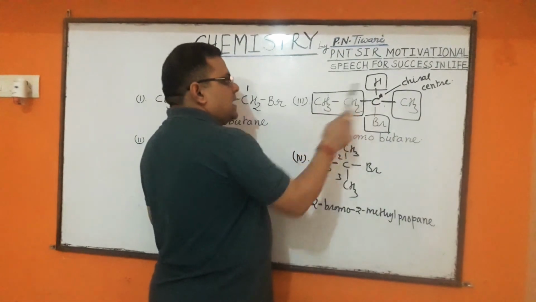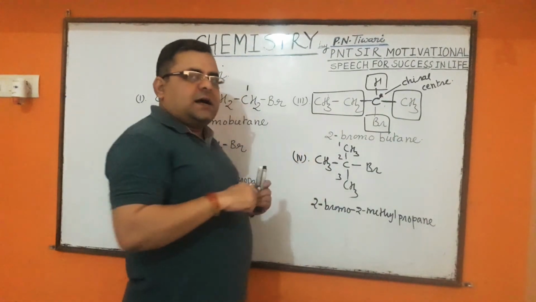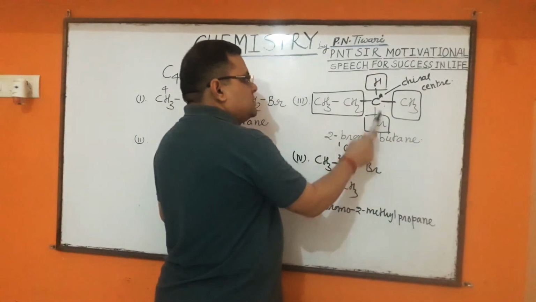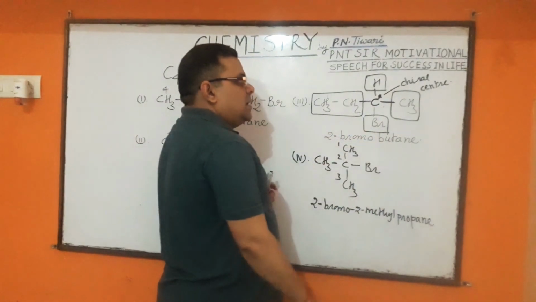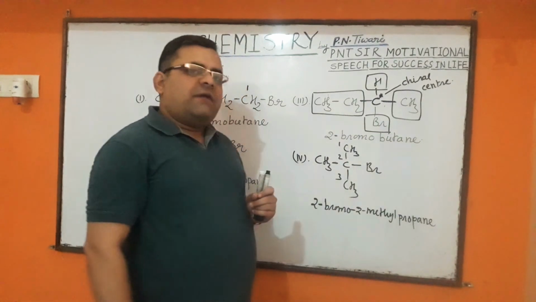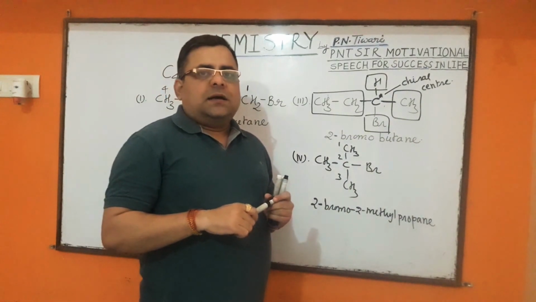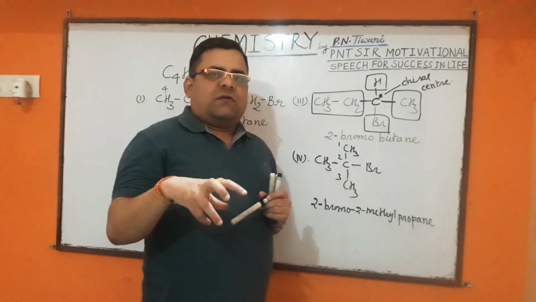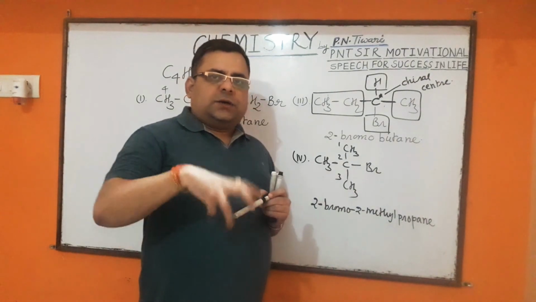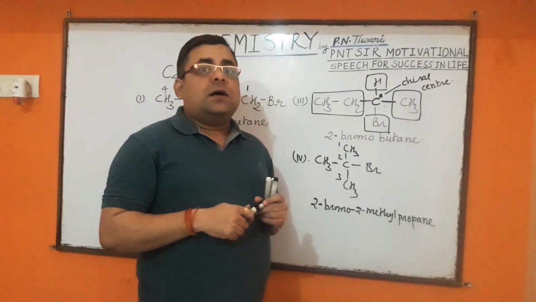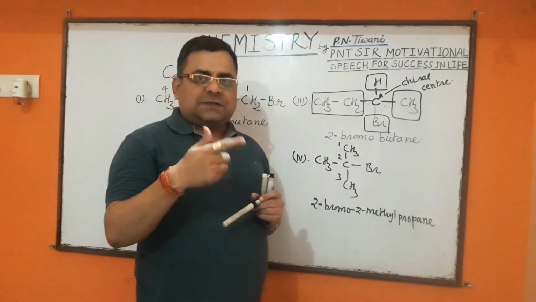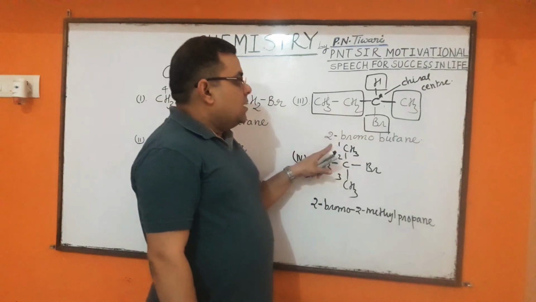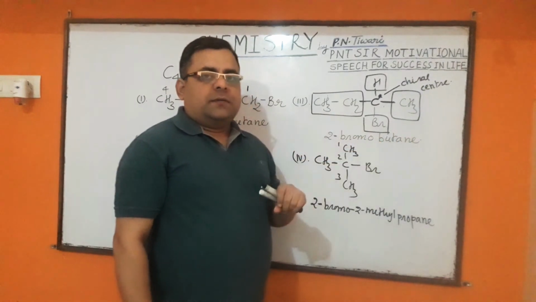Because it has a chiral center. What is the meaning of chiral center? The carbon atom which is surrounded by four different groups and atoms is called a chiral center, and those organic compounds which have at least one chiral center will be optically active and can rotate the plane of polarized light either to the right hand side or to the left hand side. So in our next video lecture, I will explain you about optical isomerism in 2-bromobutane.